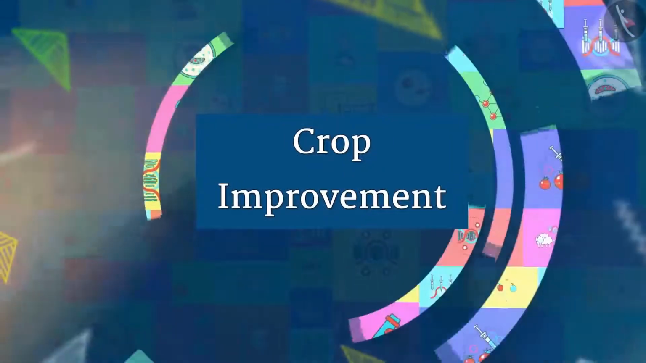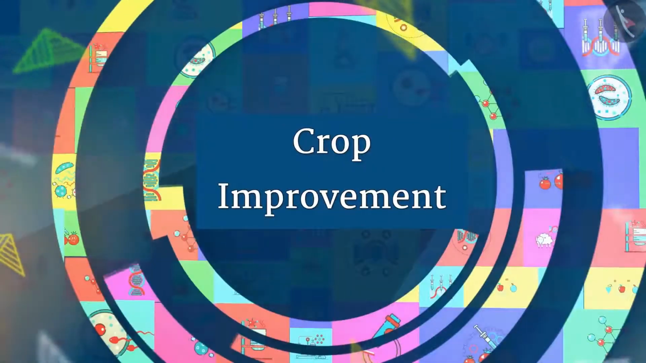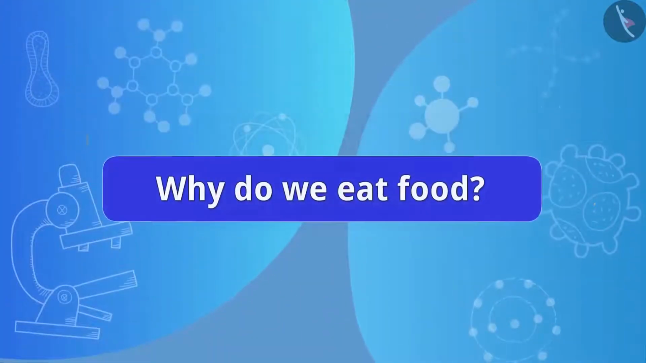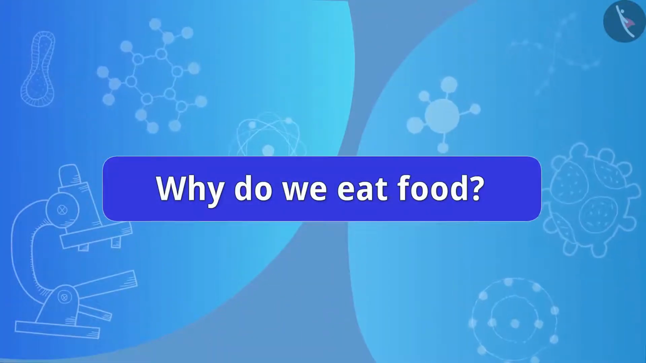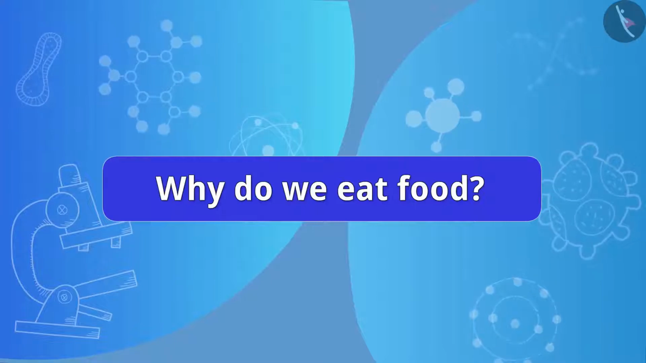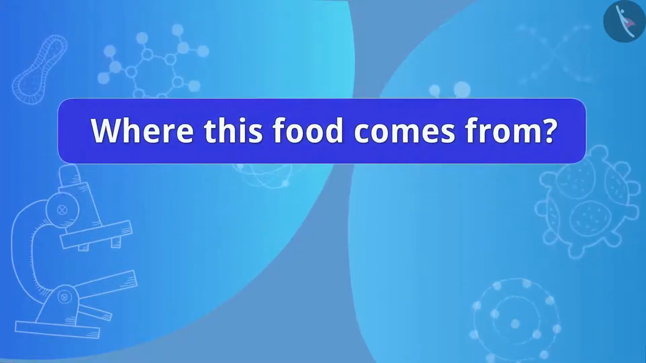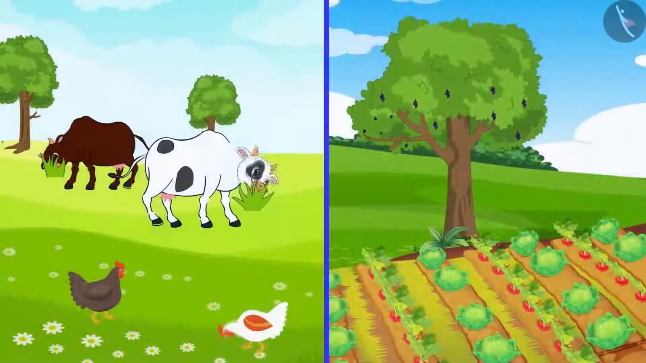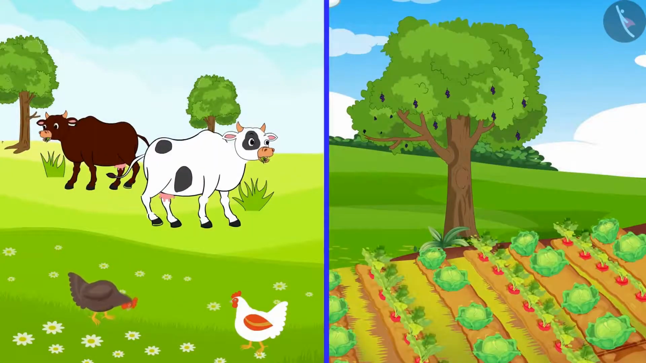In this video, we will understand different methods to improve crops. Friends, why do we eat food? To get energy, right? But have you ever thought where this food comes from? Who makes it? Well, humans get food from trees, plants, and animals.